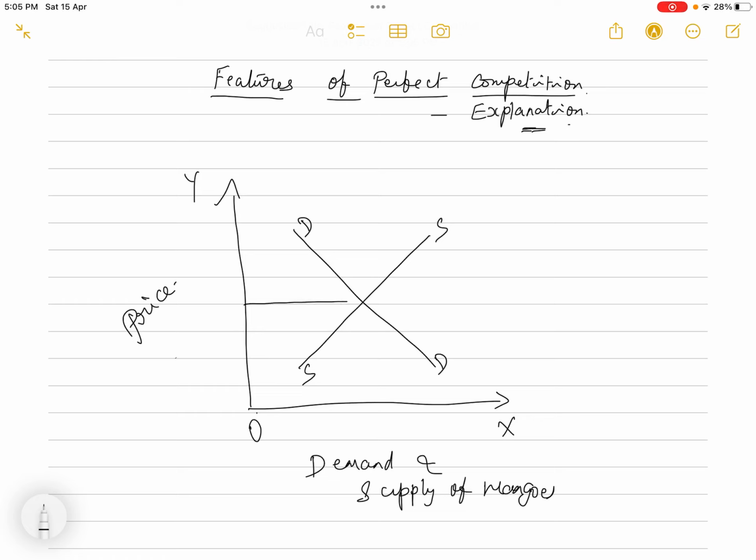You know that the demand curve slopes downwards and the supply curve slopes upwards. Now initially this is the price determined by the industry. So this is how the industry determines the price in the perfect market based on market demand and market supply.